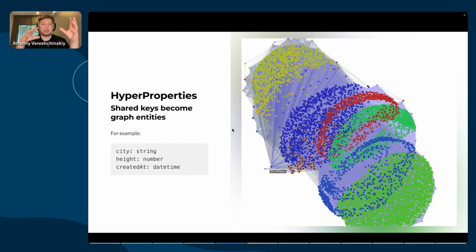Each property name, like name, price, or created at, becomes its own node with just metadata, usage, and type. It turns the graph into a self-describing ontology, enabling analytics, reasoning, and dynamic schema discovery.